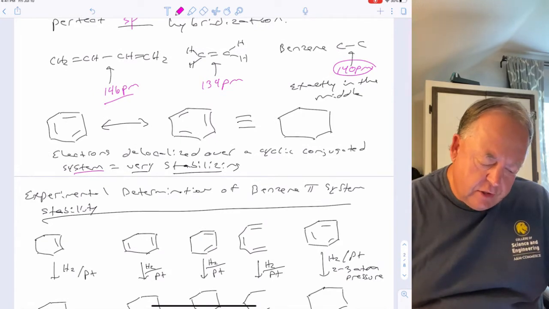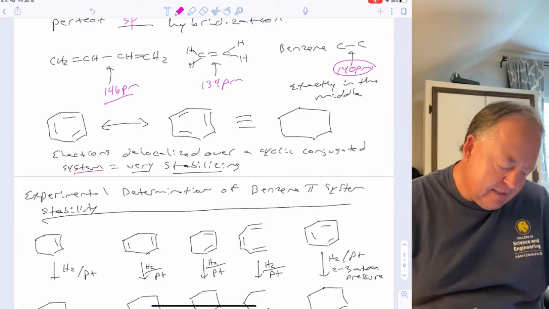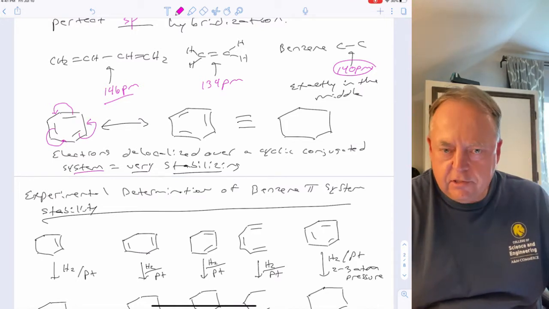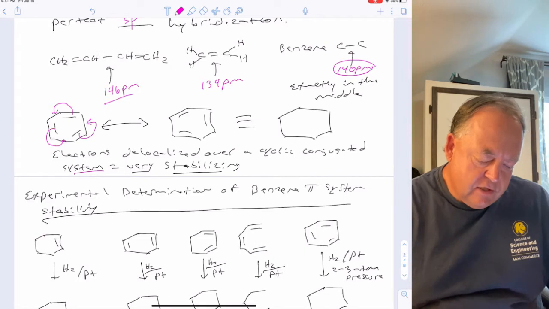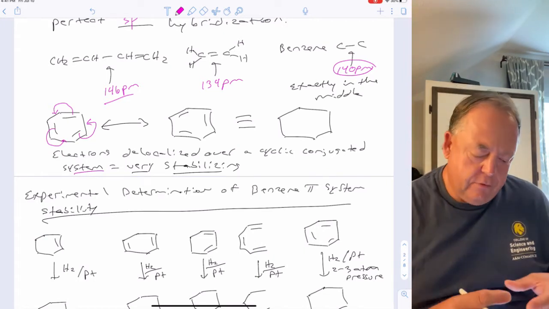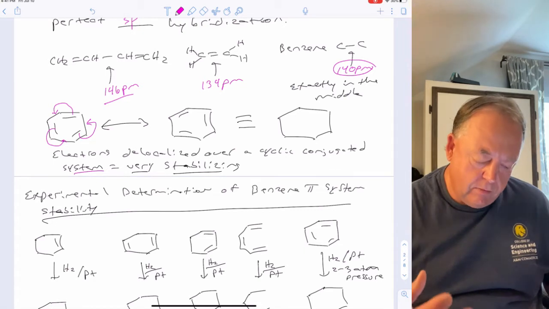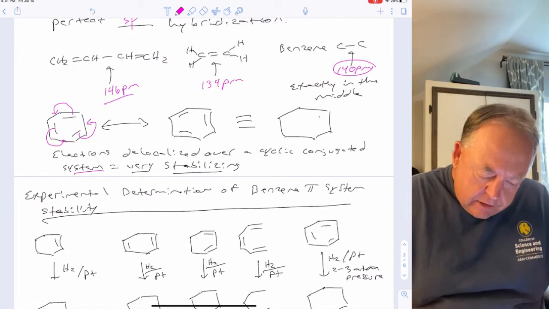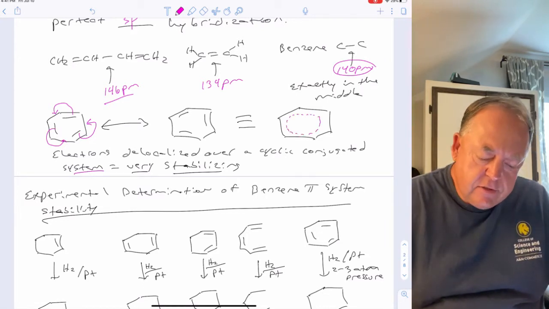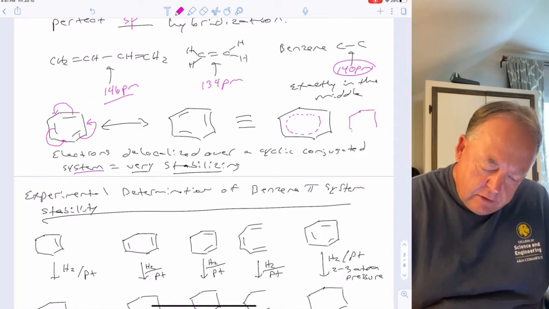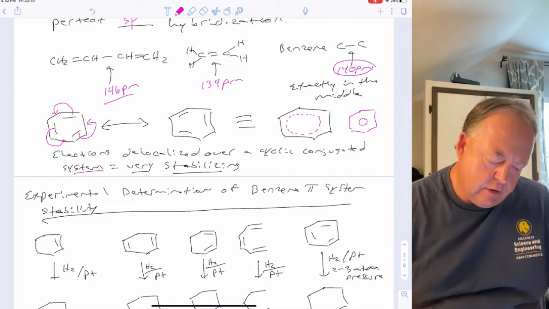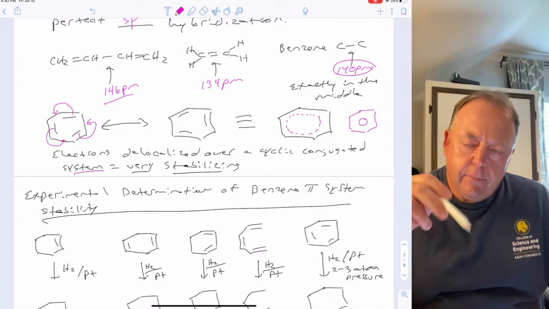So the point is the electrons are delocalized over a cyclic conjugated system. We can take these two electrons and move them there to make a double bond, those two there to make a double bond, and those two there to make a double bond, to get the other resonance structure. You have to keep in mind resonance structures are not different molecules. They're simply trying to represent what the molecule looks like. The real molecule is a hybrid of all of those structures. So you could represent it like this, where each of these bonds is 1.5 bonds. Or sometimes you see benzene represented with a circle in the middle, and that circle is representing what's known as the aromaticity of the molecule, that those pi electrons are delocalized through the pi system.